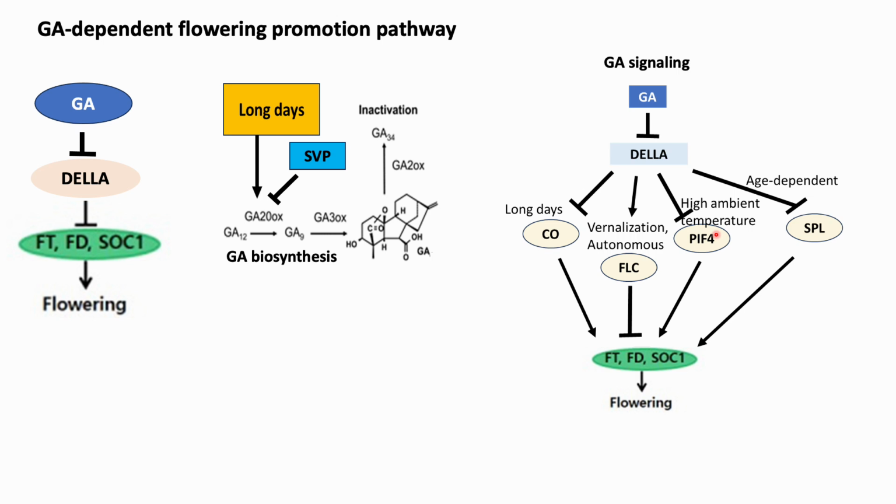The squamosa promoter-like SPL genes are also inhibited by DELLA expression, which prevents the transition to flowering in the age-dependent flowering induction pathway. Hence, the GA signaling pathway interacts with the other flowering time pathways in regulating flowering induction.